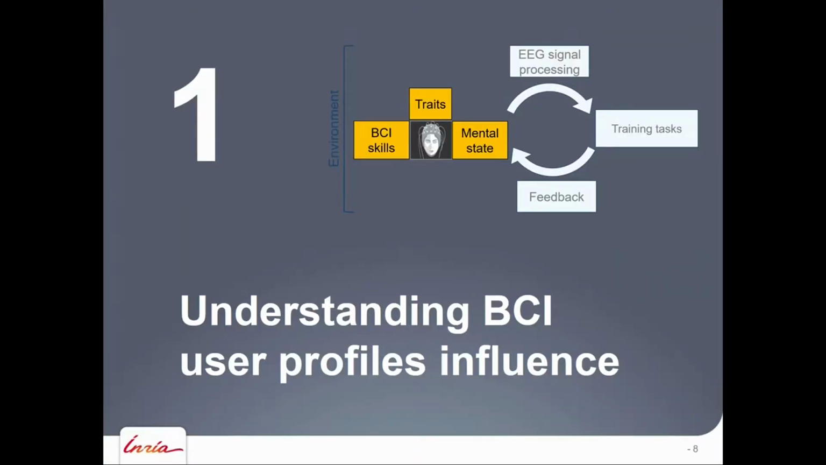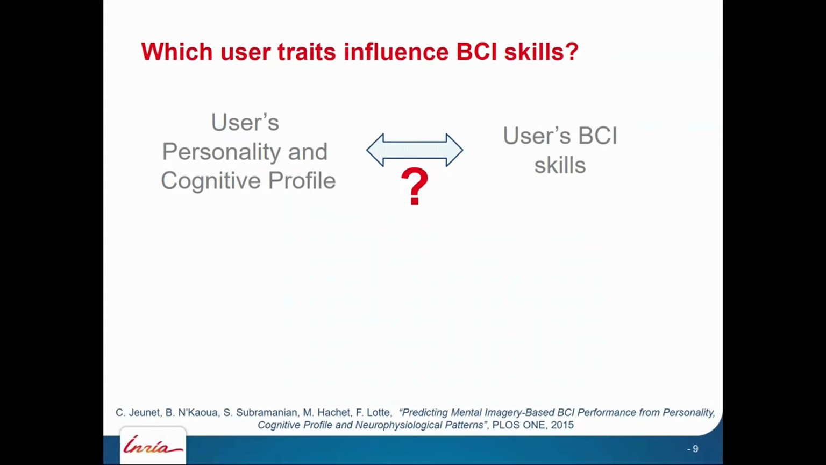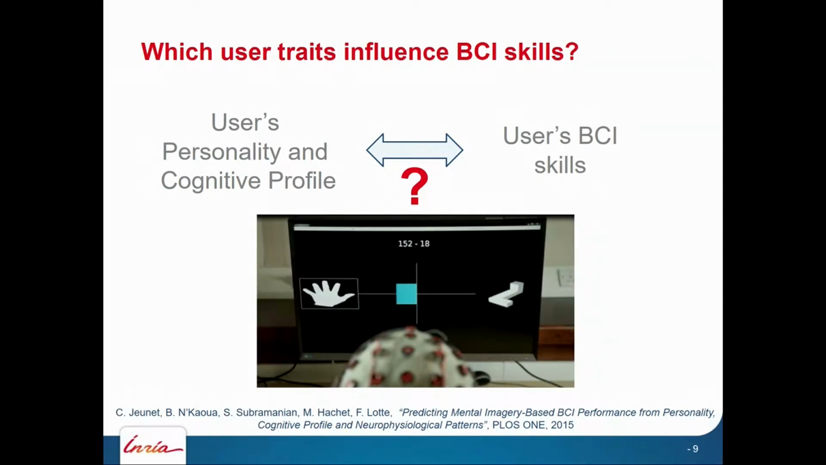So let's start with trying to understand the influence of the user profile on BCI performance and learning. To start to do that, we first look at what's the influence of the user traits. That is, what's the influence of the user stable characteristics on BCI performance. So to answer these questions, we run a number of experiments in which we train our user to learn to control a BCI system across multiple days, across multiple sessions.